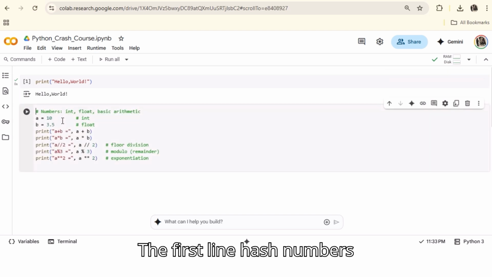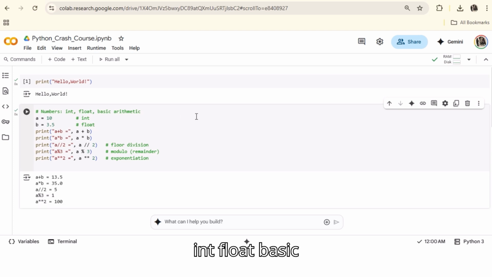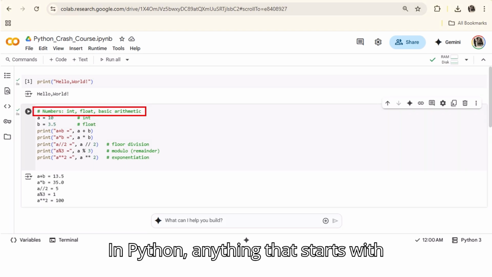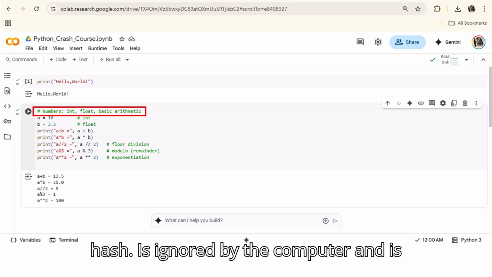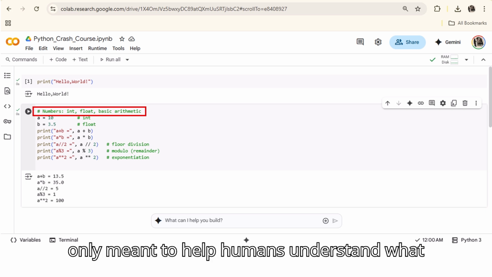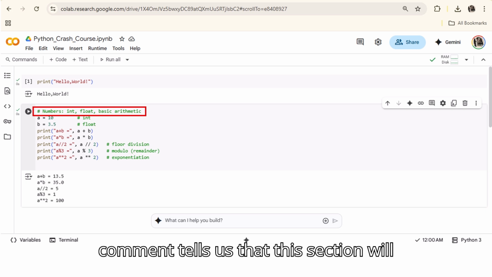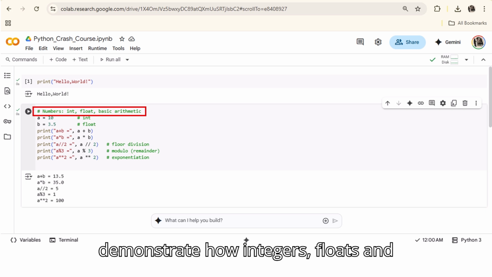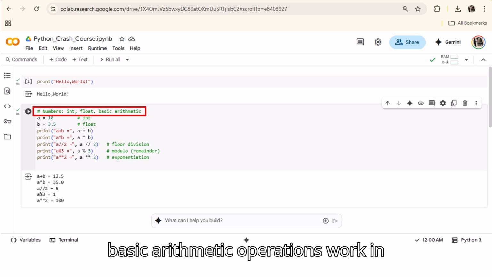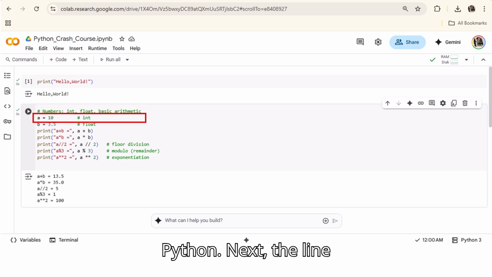The first line, "# Numbers: int, float, basic arithmetic", is a comment. In Python, anything that starts with a hash is ignored by the computer and is only meant to help humans understand what the code is about. Here, the comment tells us that this section will demonstrate how integers, floats, and basic arithmetic operations work in Python.